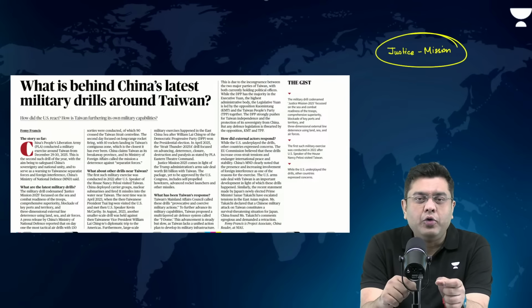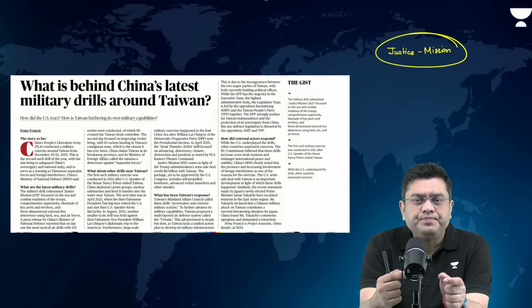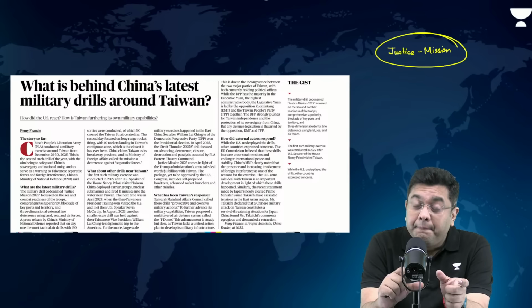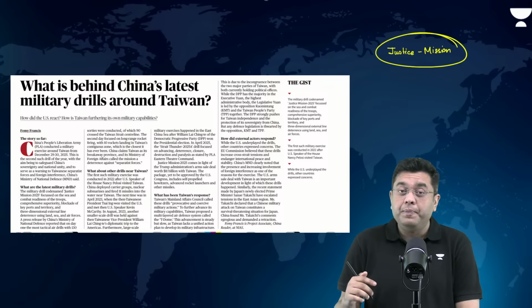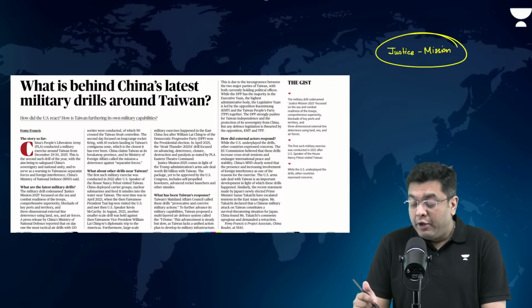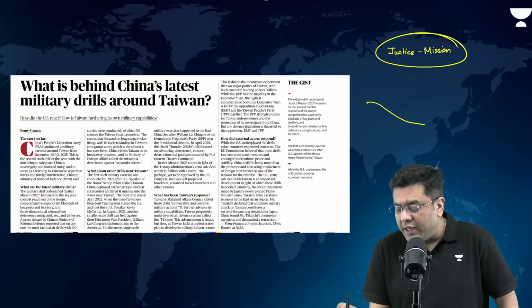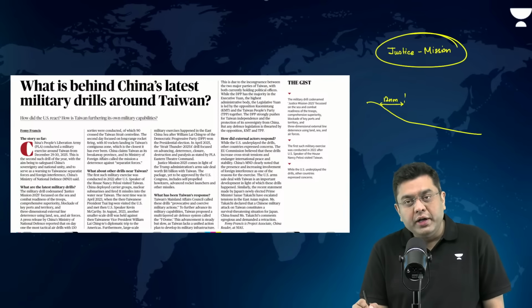China also carried out the live launch of the ammunitions or rocket force. And many of those rockets, they fell into the contiguous zone in the region of Taiwan. For those of you who are unaware, what is a contiguous zone? So if you consider the shoreline, 12 nautical miles from the shoreline, you basically have the territorial zone.